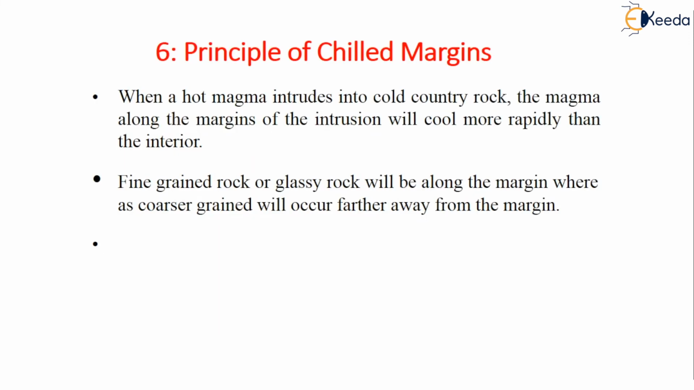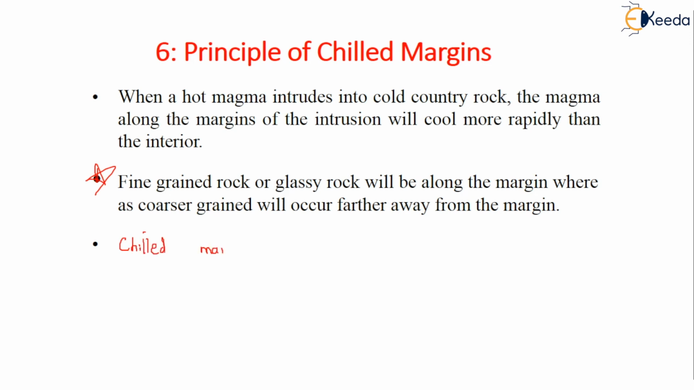Coming to the sixth one, that is the principle of chilled margins. What do you mean by that? When hot magma intrudes into cold country rock, the magma along the margins of the intrusion will cool more rapidly than the interior. Here, fine-grained or glassy rock will be along the margin, whereas coarser grain will be farther away from the margin. Chilled margins are younger than the surrounding rock because the surrounding rock has to have been there first in order to cause the cooling effect. This is obvious, right? Let me repeat.